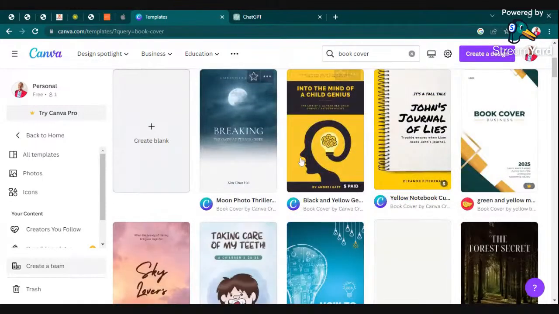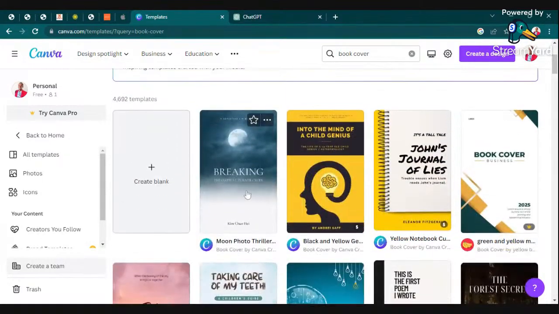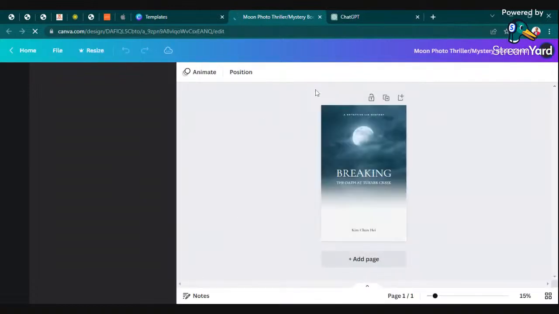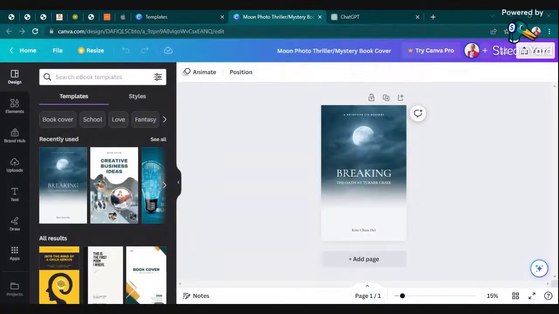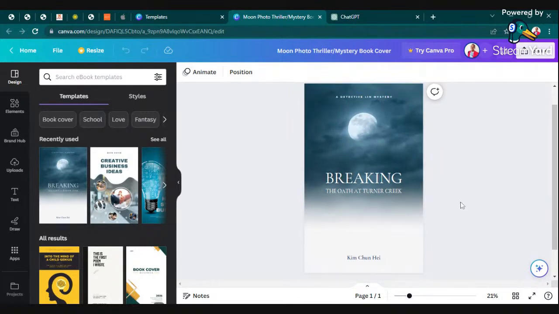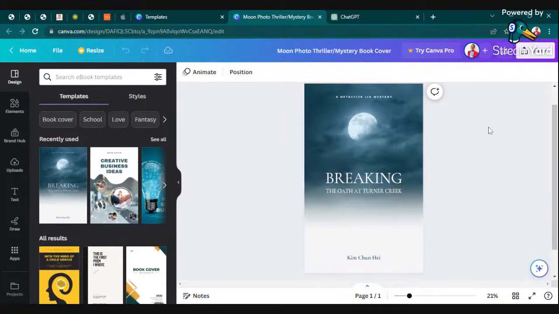Using AI, we are going to get very good book covers, and we are going to work with one of them. Here is one of the book covers, and I'm going to pick it so that we can start working on it. This is an example of the book covers that we have, and don't worry about the design. You can always change it later.